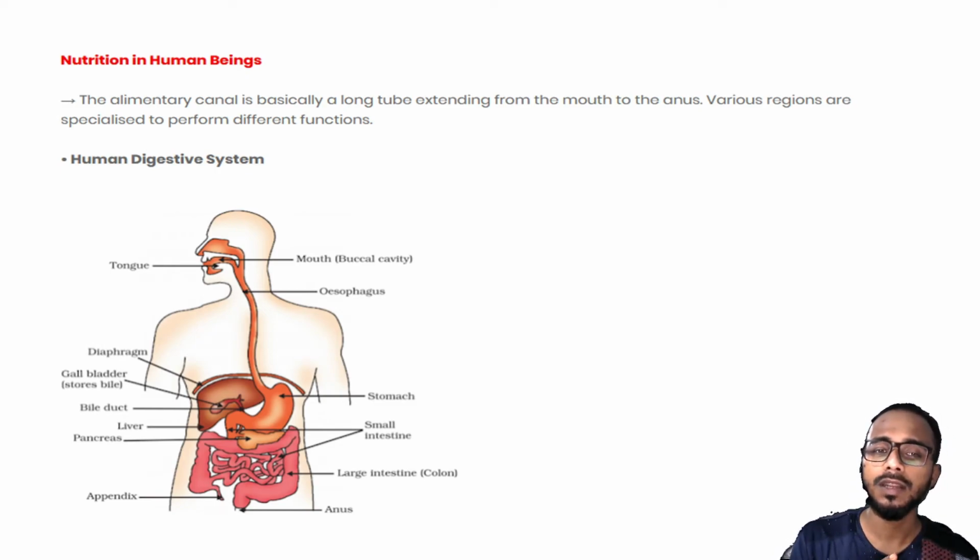So what does hydrochloric acid do? First of all, it helps in breaking the food items. Secondly, it helps in killing the microorganisms that may be present in your food. We don't know, if we are eating food, it may have some bacteria in it. So that acidic substance, hydrochloric acid, will kill the microorganisms present in the food.